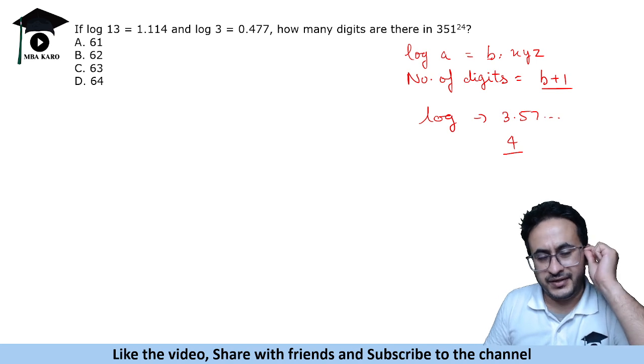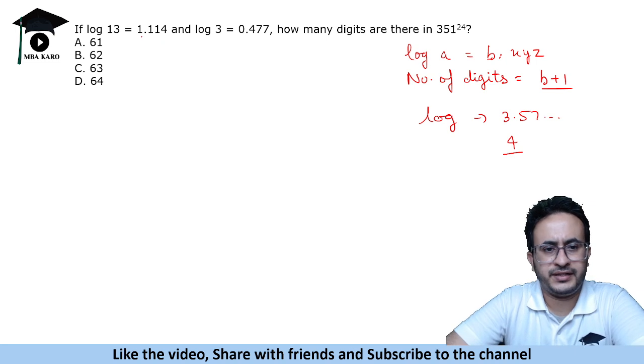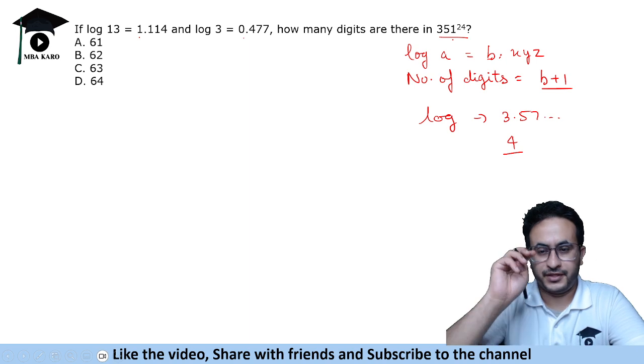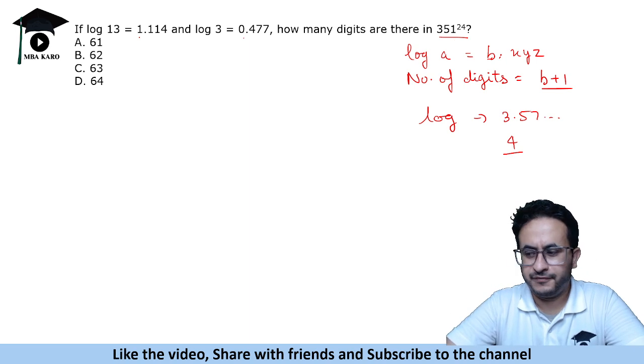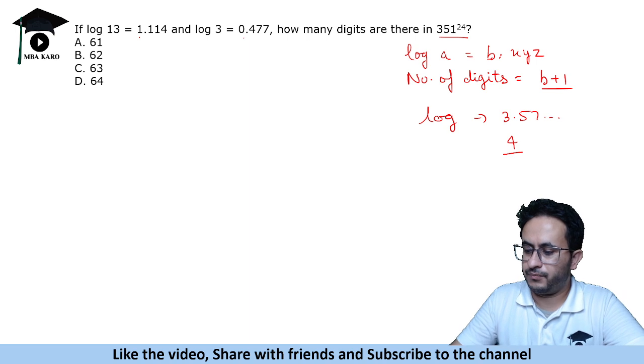Now we are given that log 13 is 1.114. So we can see that this is 1, so it has 2 digits, right? If it is 0 point something, it has 1 digit. We need to find the number of digits in 351 raised to the power 24. 351 is a big number, and raising it to the power 24 is even more difficult.